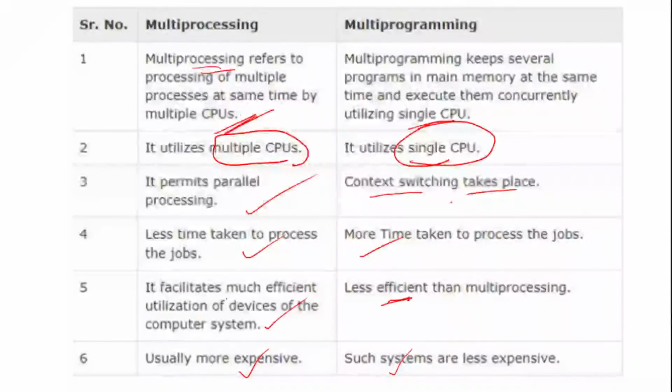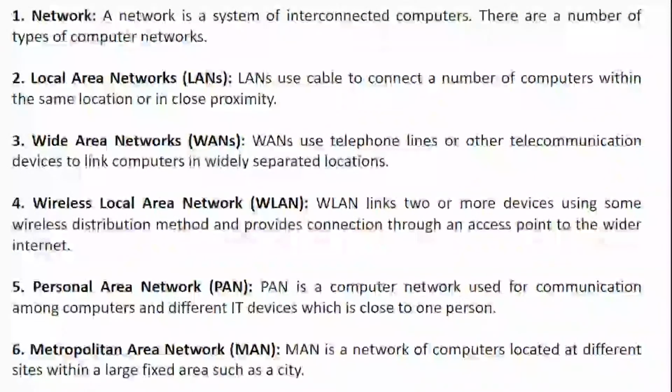Then we have next, networks. Yes, again on networks also you may get questions, so we should be able to understand networks very well. So what is basically a network? It is a system of interconnected computers, and there are a number of types of computer networks. Okay, so now let's see what the computer networks are. Local area network, which can be used to connect a number of computers within the same location or in close proximity. So it's LAN, and the proximity is very close.